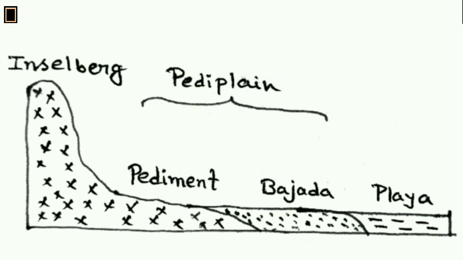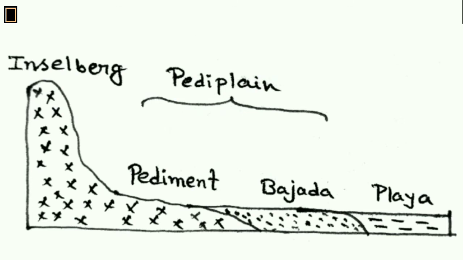Pediment and bajada collectively form pedicplain. In semi-desert regions, the hollows which are formed by deflational activity of wind are sometimes filled up by rainwater and form lakes. These lakes are known as playa lakes.